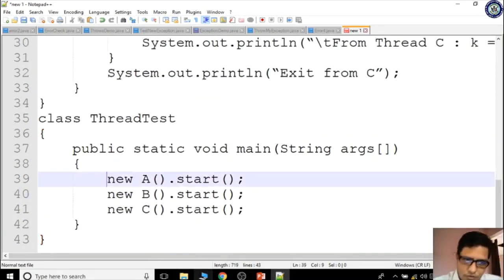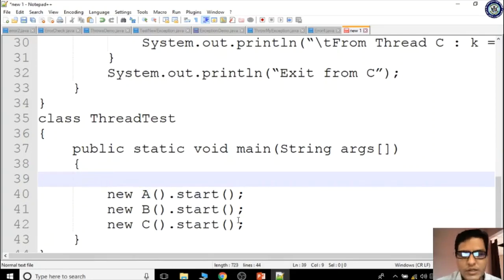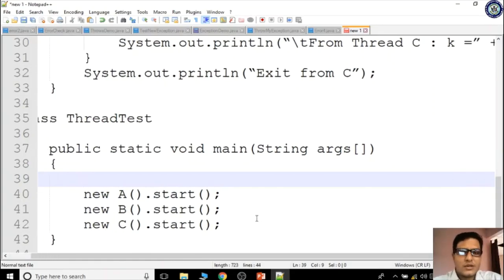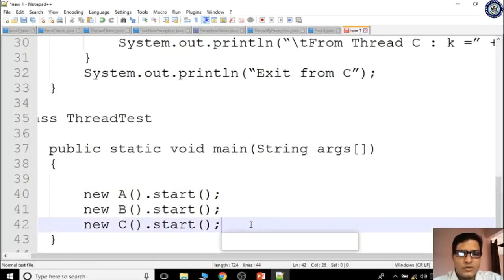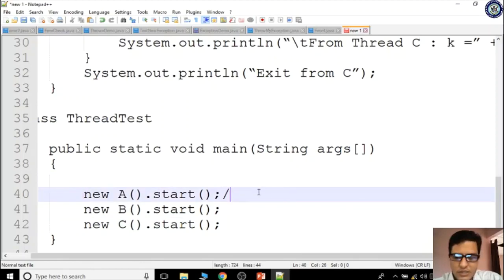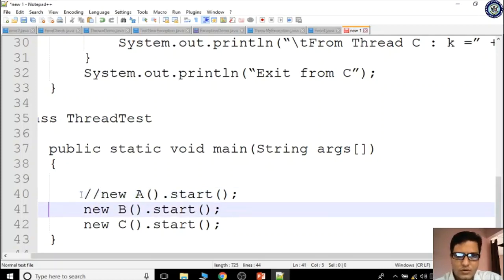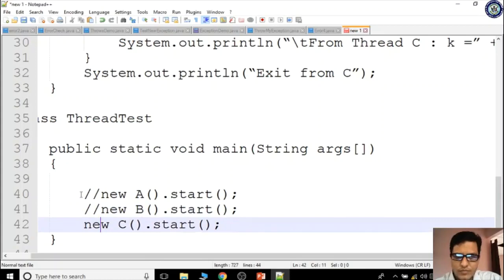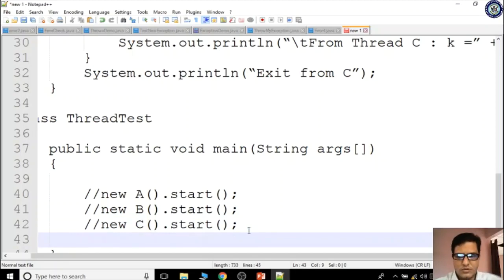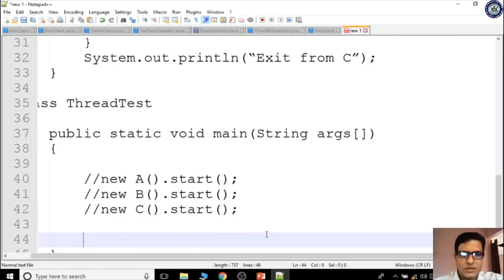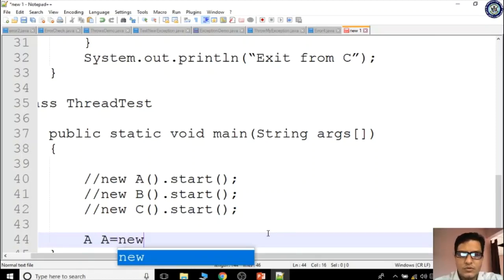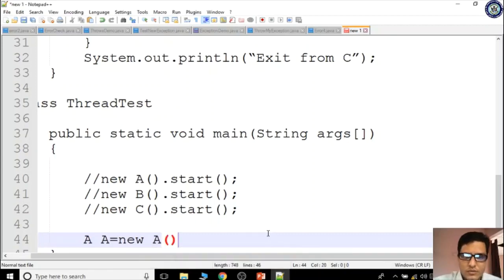If you are getting confused, as we know how to create the thread, what is the name of the class? Class A, right? For your understanding, if you get confused, I'm writing how to do this one. This is the same, which is created as an object. So for class A, I'm creating object A = new A(). Got it?